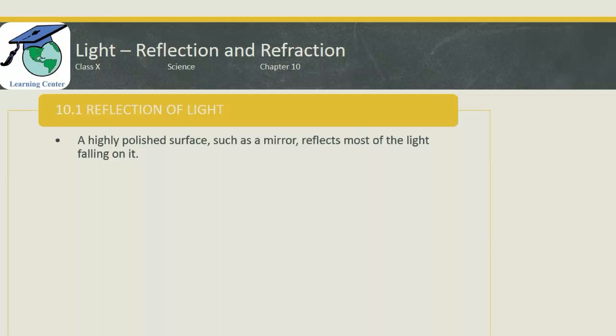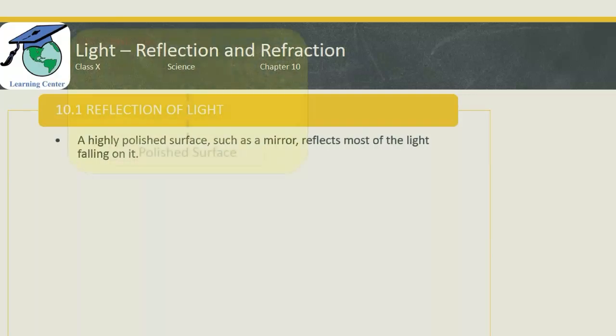Because the reflected rays of a highly polished surface are all parallel, and that helps to form a clear image. Whereas on a rough surface like some steel utensil or any other thing, the reflected rays are all scattered. They are not parallel, and that is why they form a blur image.